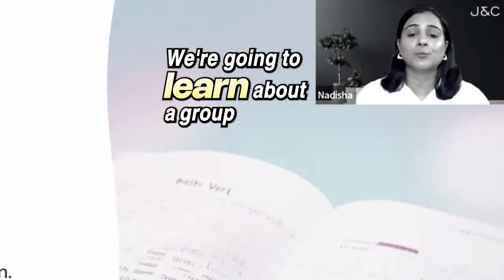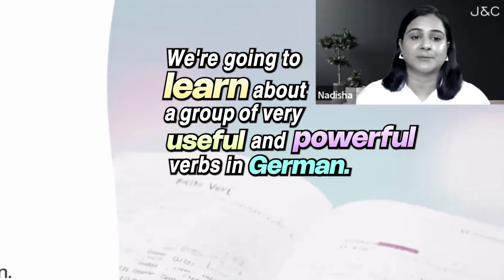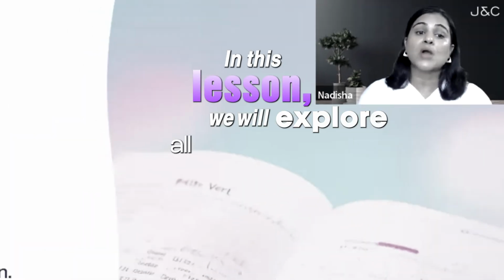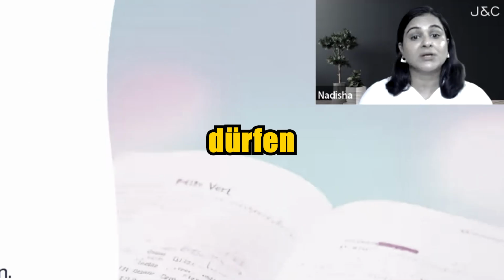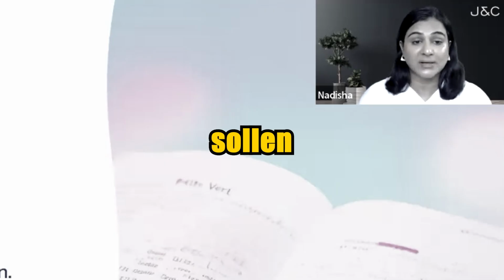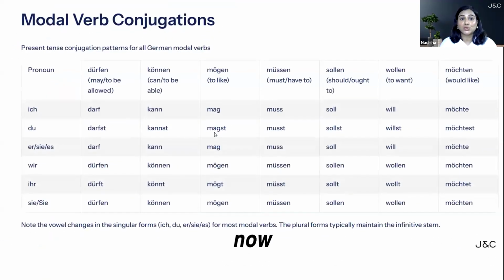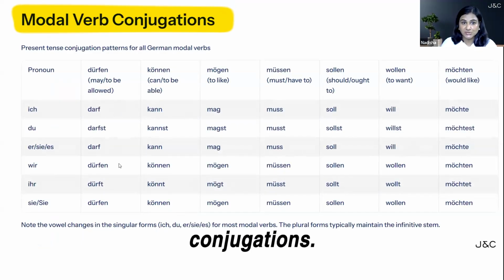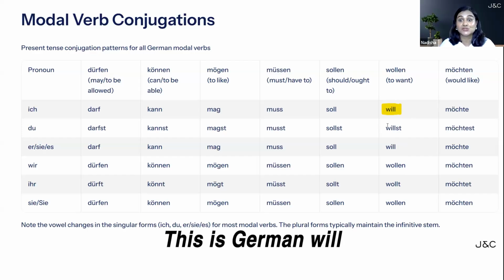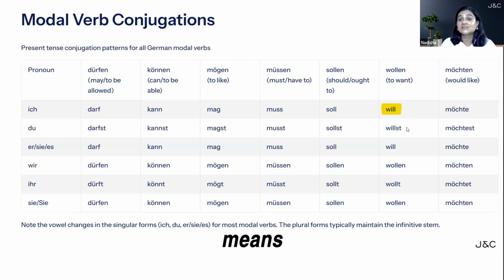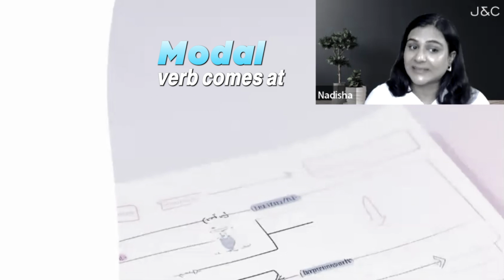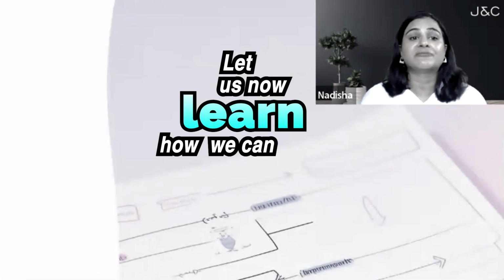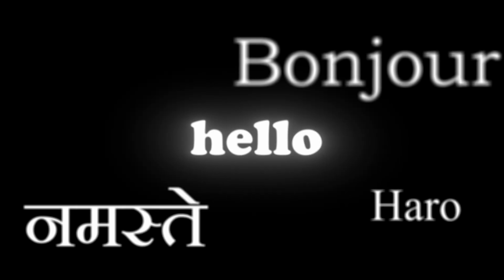We're going to learn about a group of very useful and powerful verbs in German. Let us now learn when to use these modal verbs. In this lesson, we'll explore all 7 core modal verbs: dürfen, können, mögen, müssen, sollen, möchten, and wollen. Let's now learn conjugation of modal verbs. So these are 7 modal verbs with conjugations. Remember, this is not English will, this is German will, which means want to. Ich will means I want to. Modal verb comes at second place and it has to be conjugated with the subject. Let us now learn how we can frame sentences using modal verb.